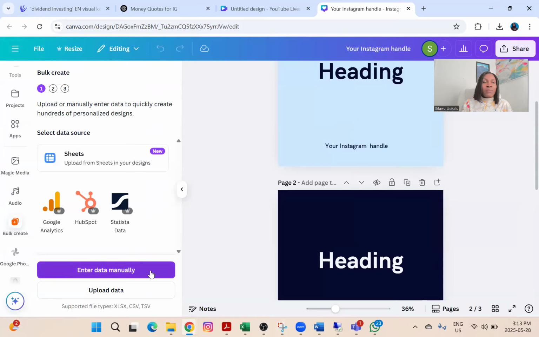Yeah, so I have my bulk create and you have two options. You can either enter your data manually, which means because I already have my data in an Excel file, I can just copy from the Excel file and paste it here. Or you can upload your data. That means you can save the file to your folder, to your system, and upload from your system. But because I have my Excel file open and I'm not saving it on my system, I'm just going to enter my data manually.